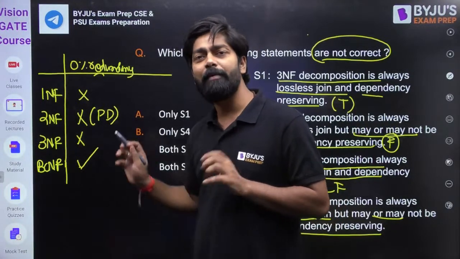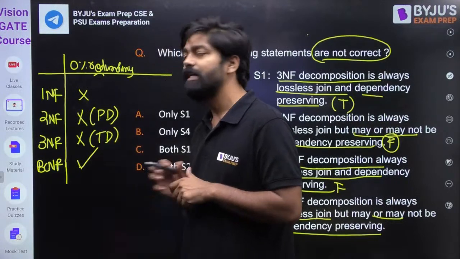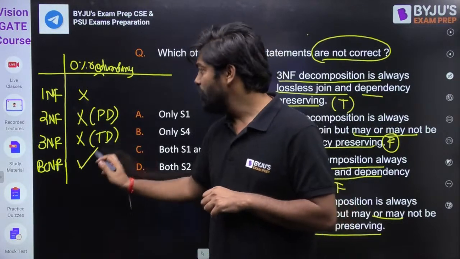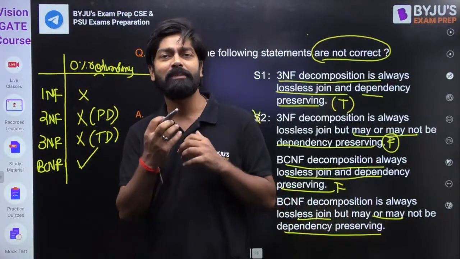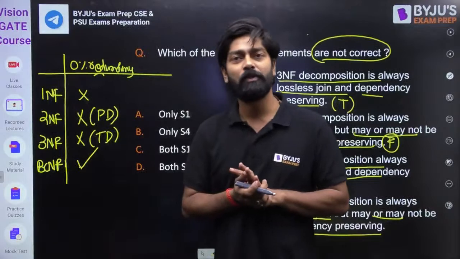Third normal form, we have redundancy in terms of transitive dependency. In BCNF, my dear friend, we have 0% redundancy because left hand side is a super key. That's why you can say in BCNF we have 0% redundancy.